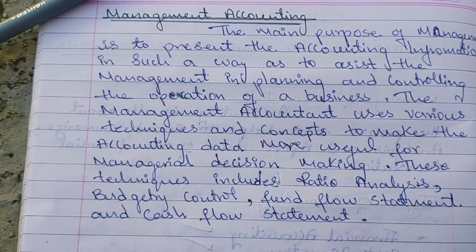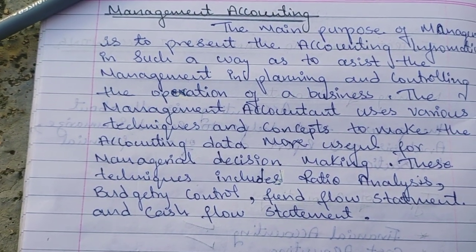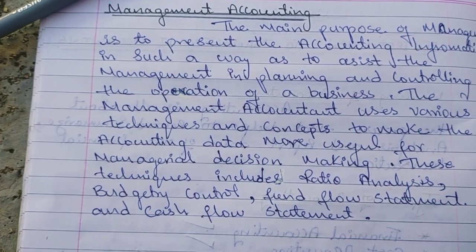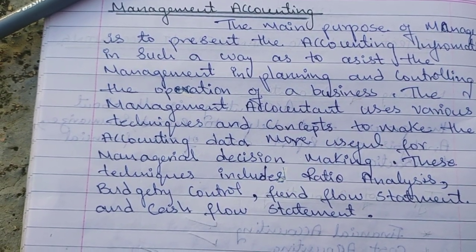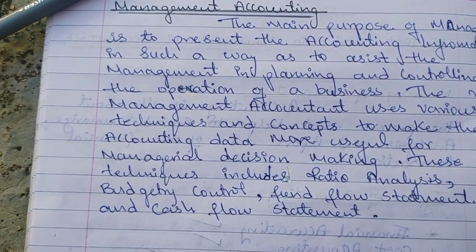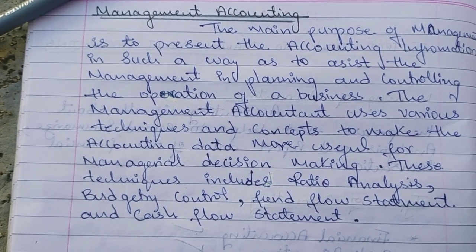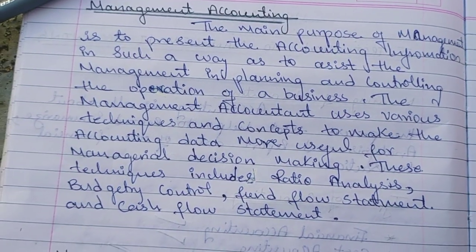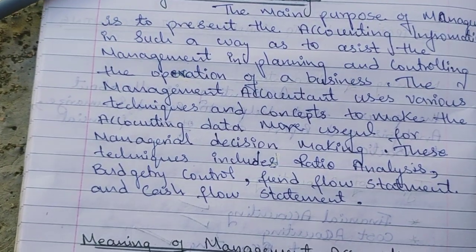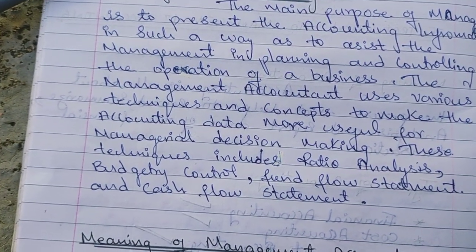Here I have mentioned the techniques and concepts which make the accounting more meaningful, that is ratio analysis, cash flow statement, fund flow statement and budgetary control. Many techniques and concepts are involved, which make the accounting more meaningful and understandable.